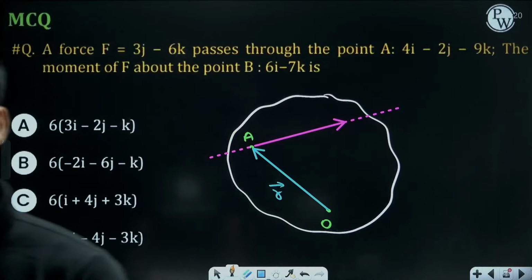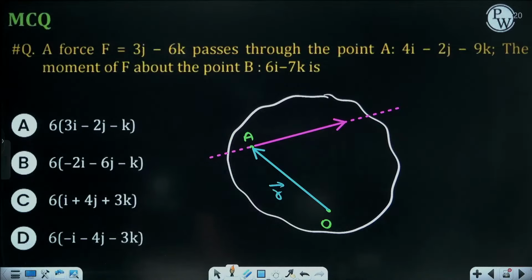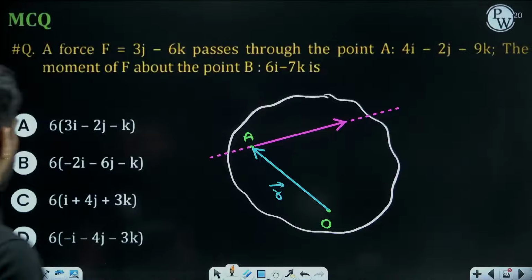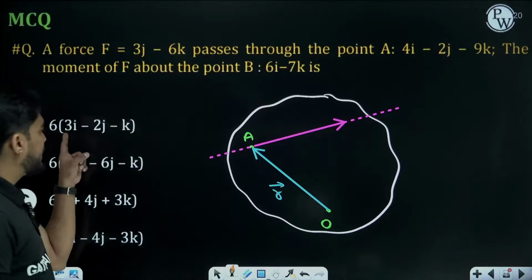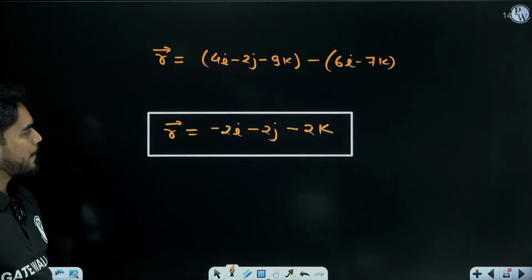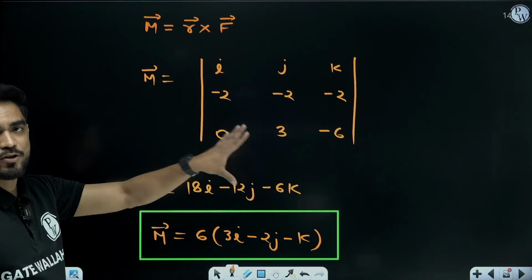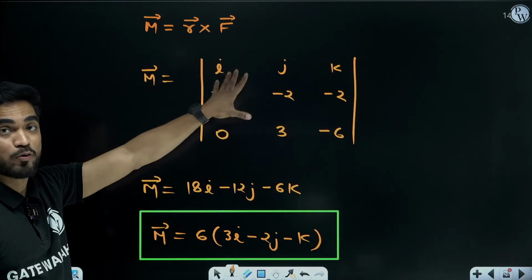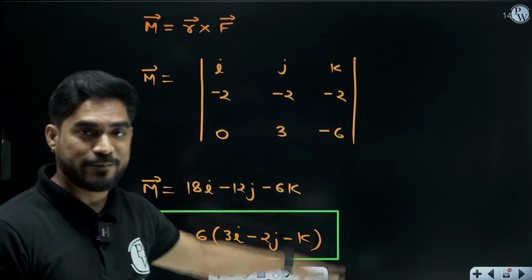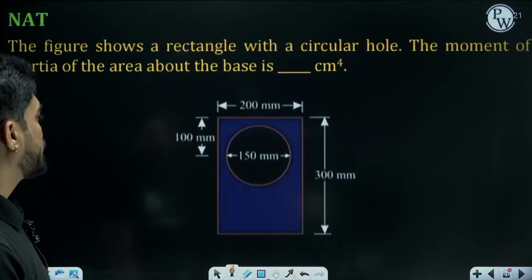Very good, excellent everyone. Divya, Anubhav, Shivam, Rohan, very good. Madhu, Ashish, Swastik, Vibhu, very good. 6 into 3i minus 2j minus k. Okay. So this is based on the vector calculation of moment, a very important concept. Moving on to the next question.